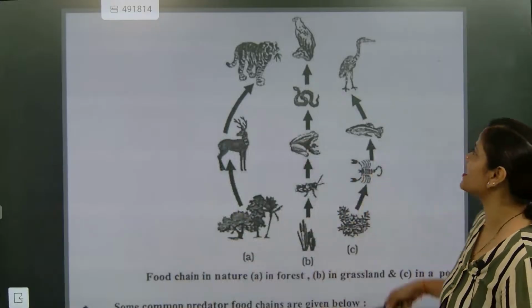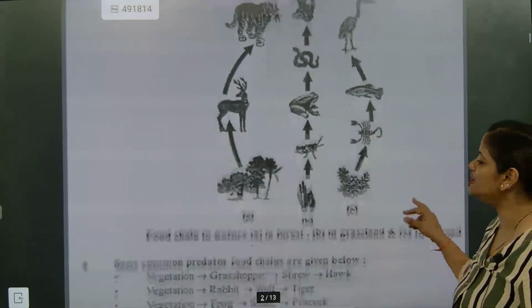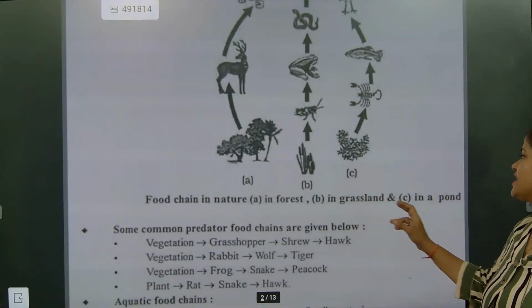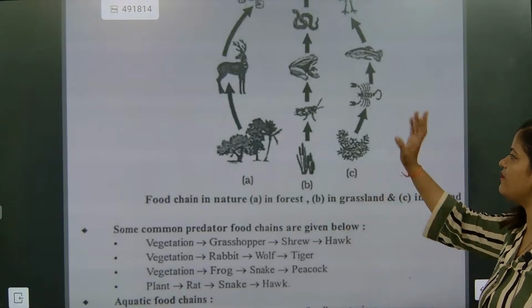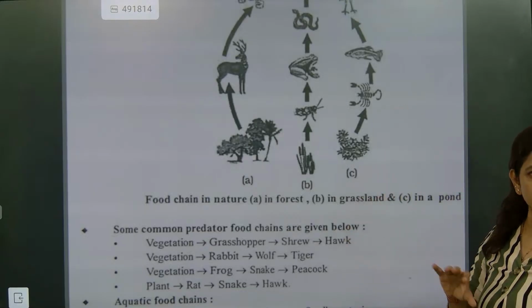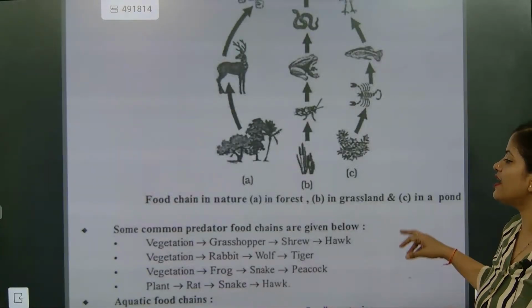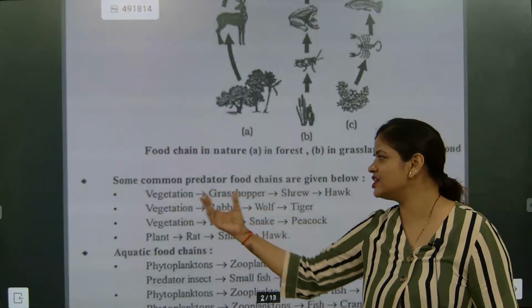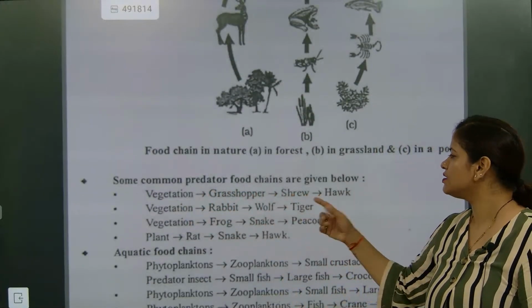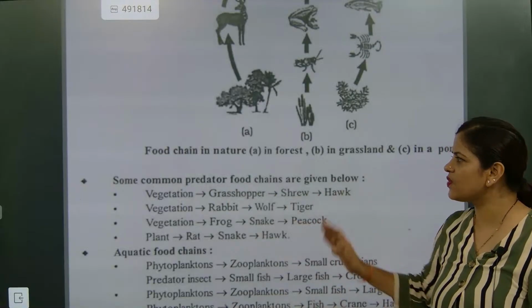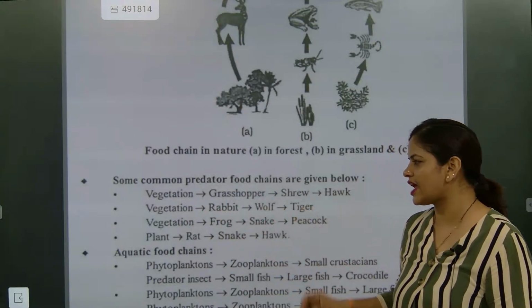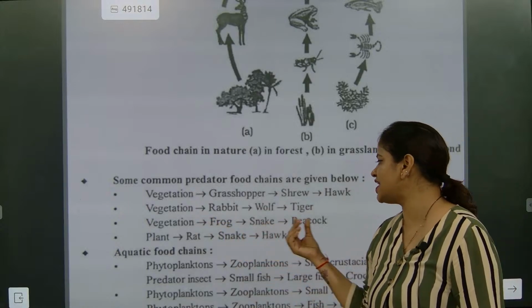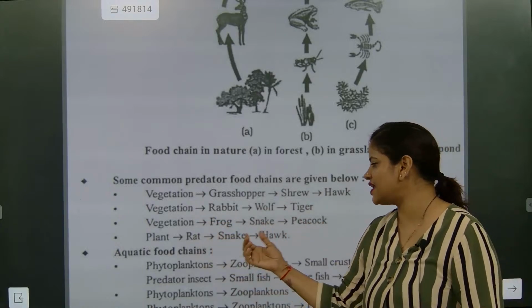So now look here. This is the system which is going: food chain in nature, in forest, in grassland and in pond. Water means amoeba will be there, and scorpions in different types of aquatic plants. Now let's see: vegetation, grasshopper, shrew and hawk. This is one system called common predator system. Vegetation, rabbit, wolf, tiger. Vegetation, frog, snake, peacock. Plant, rat, snake, hawk.